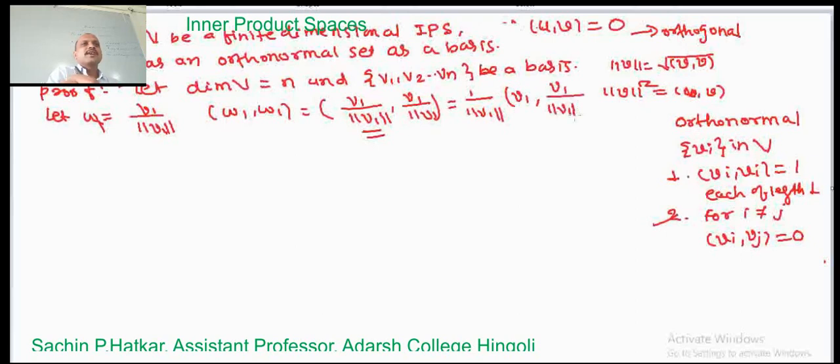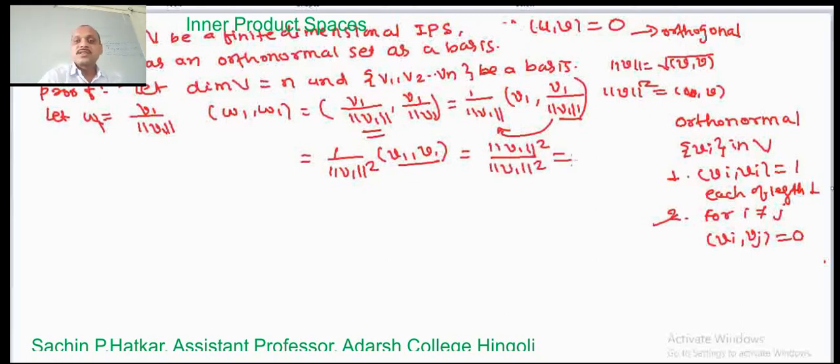Again, we take outside the scalar, which is positive, that means it is a real number, so it will not be conjugated. So this is 1 divided by the norm of v1 times 1 divided by the norm of v1, times the inner product of v1 comma v1, but v1 comma v1 is the norm of v1 squared. So this is the norm of v1 squared divided by the norm of v1 squared, and this is 1. So we have constructed one vector w1 whose length is 1.